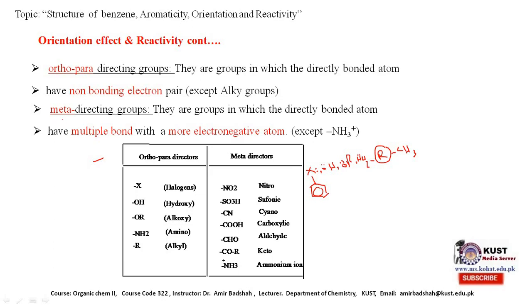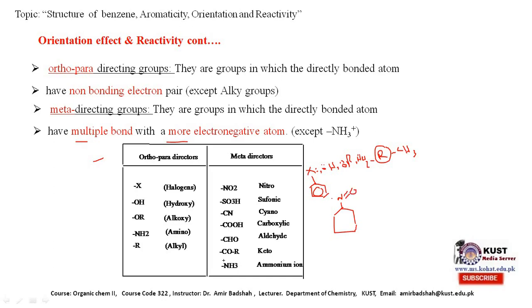Second, how will we recognize that a group is a meta directing group? If a group attached to the ring has a multiple bond with a more electronegative atom. For example, this is a benzene ring. Here NO2 is bonded. If you draw the structure of NO2, for example, this is the structure.